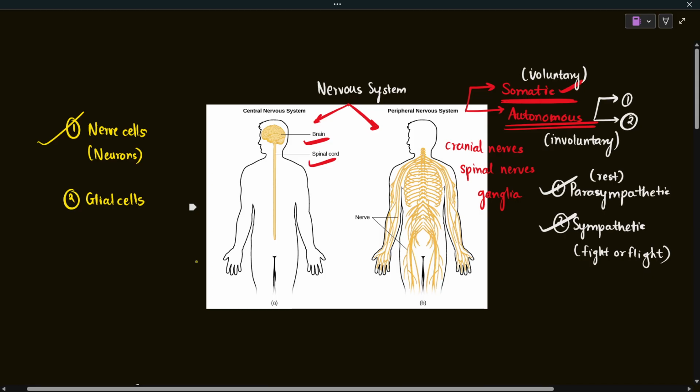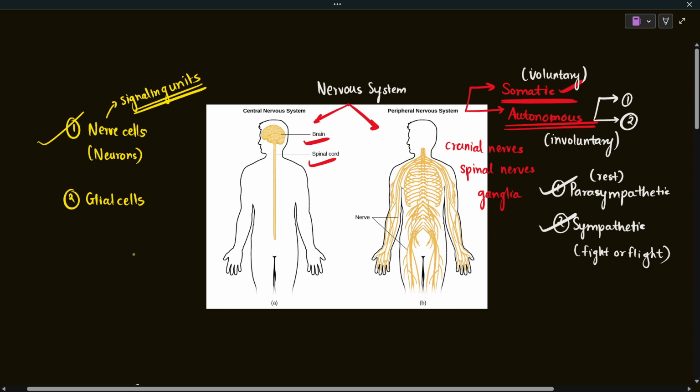Whatever the signaling part is, that is the job of nerve cells, and that is why nerve cells are known as signaling units of the nervous system, because they carry out the signaling part.